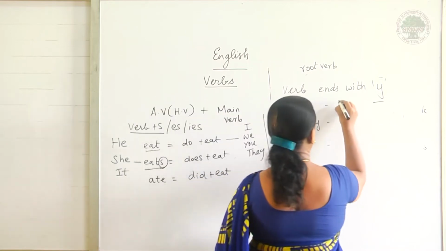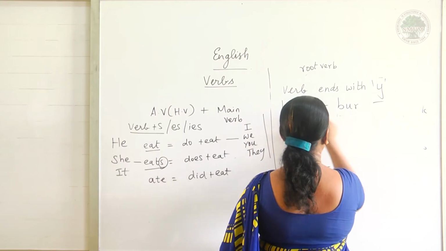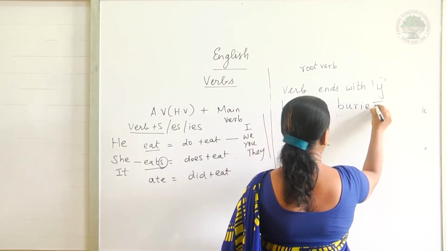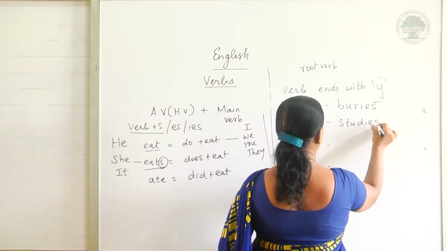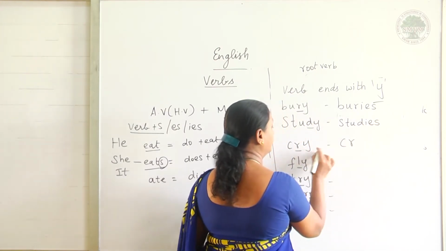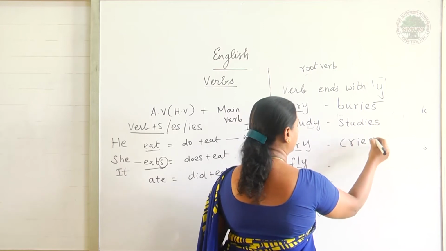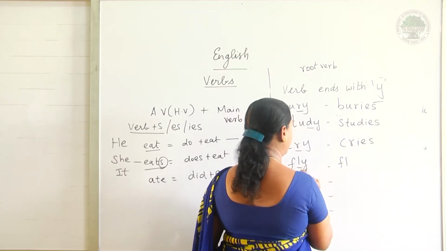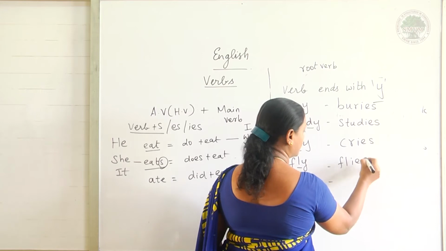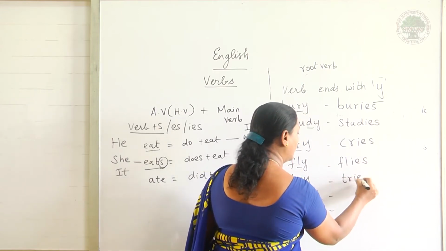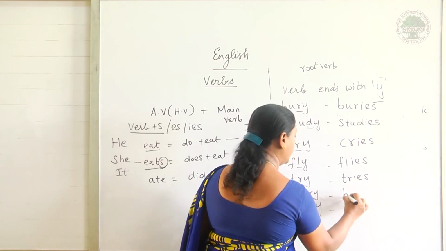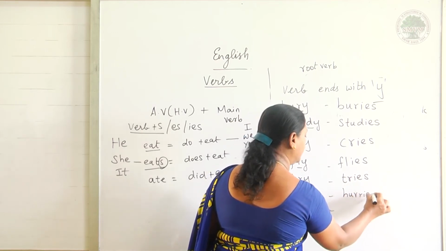So, what do I have to do? B-U-R, remove this Y and add I-E-S. S-T-U-D-I-E-S. C-R, I remove Y and add I-E-S. F-L, I remove Y and add I-E-S: flies. Try, I have to remove Y and add I-E-S. Hurry, H-U-R-R-I-E-S.